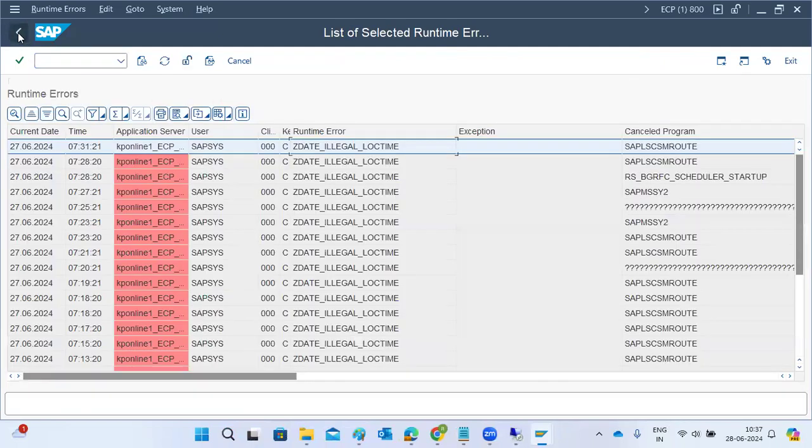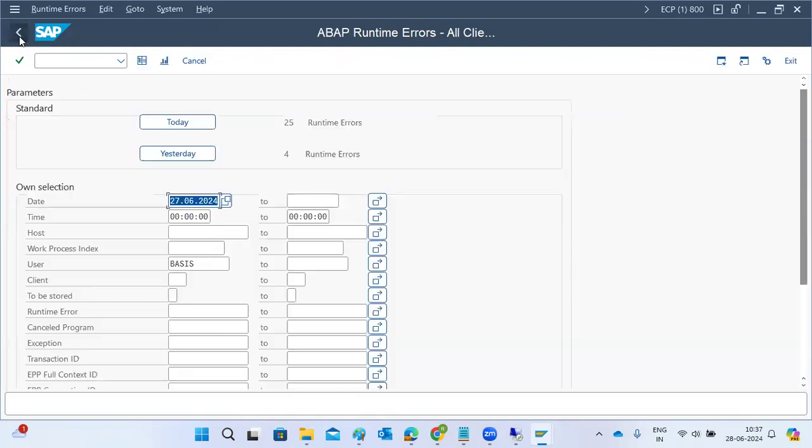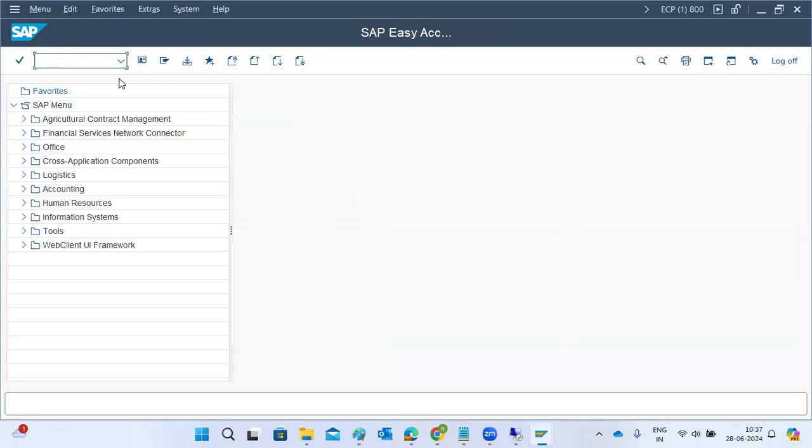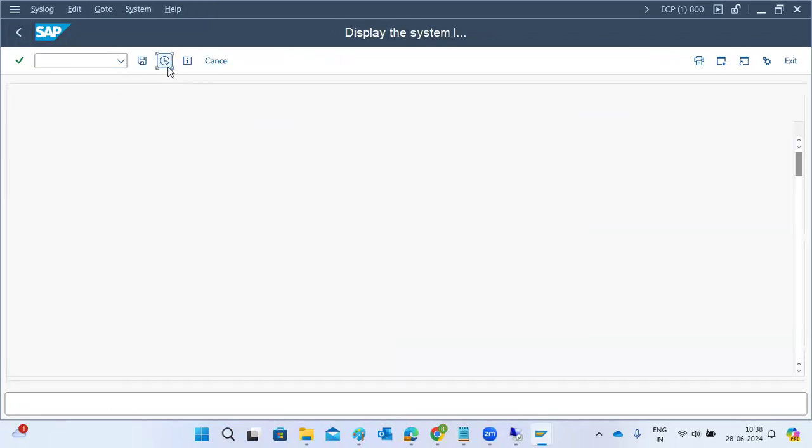We can fix it out. If you fix it, all these errors are gone, right? It won't generate these errors anymore. Suppose in SM21 we see some other errors, right?